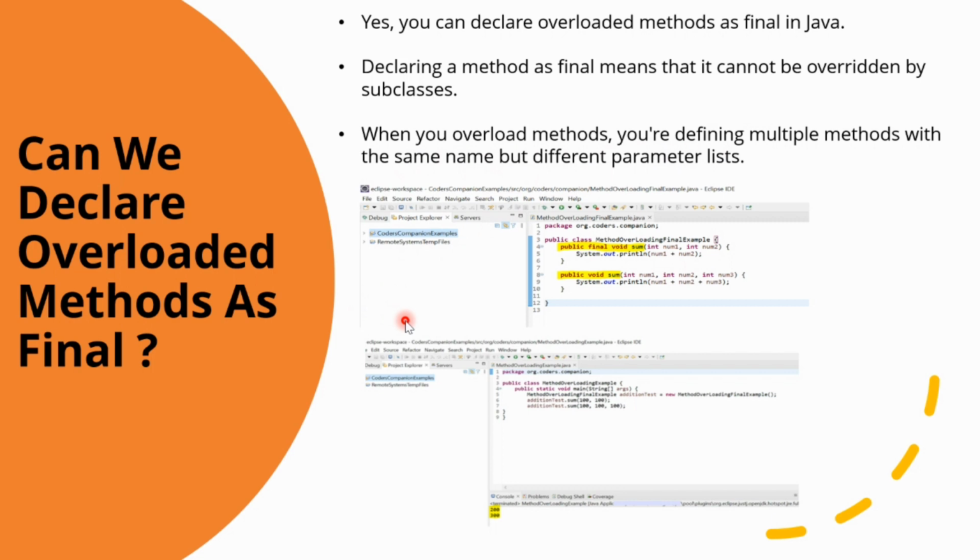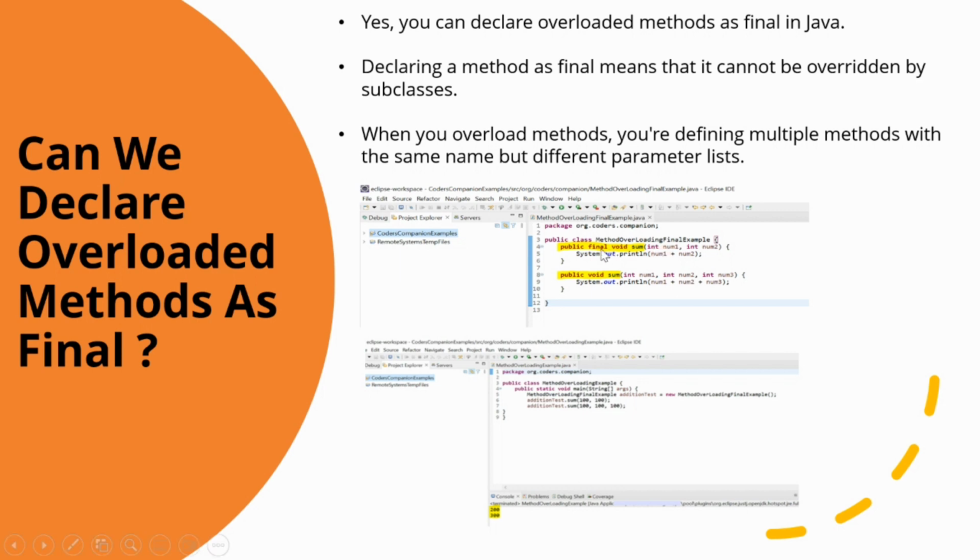So in this example, I am demonstrating an overloaded method where one of the methods is marked as final. Here you can see that I have two methods. One is sum with the final keyword and the other one is sum which is non-final, and both methods have a different number of parameters, so they are considered overloaded methods.